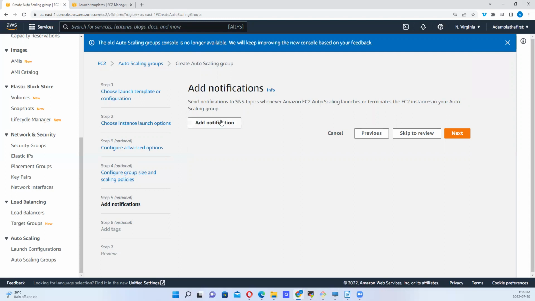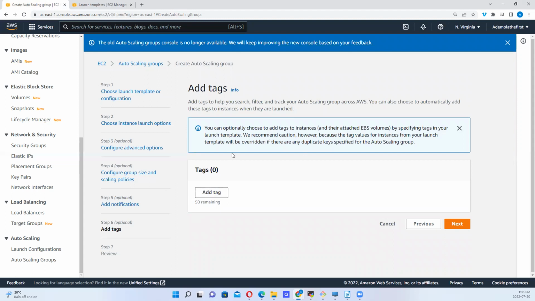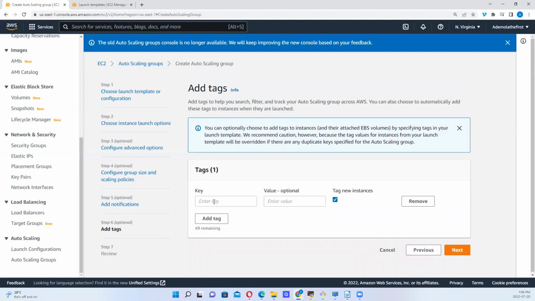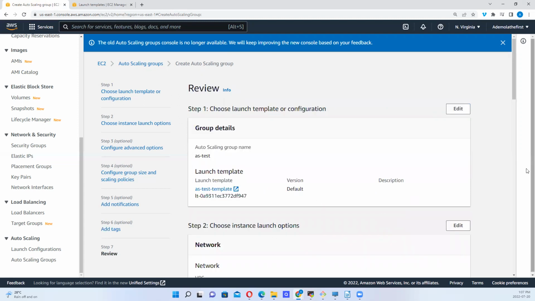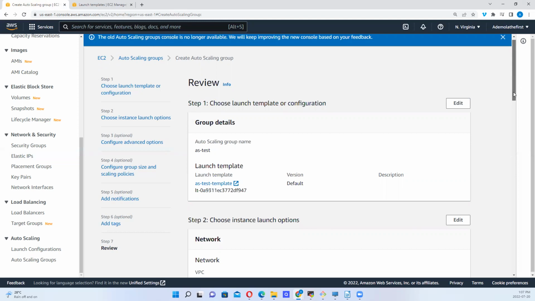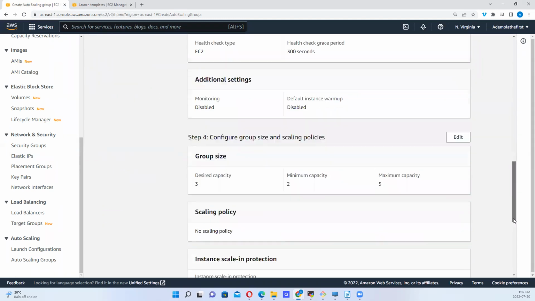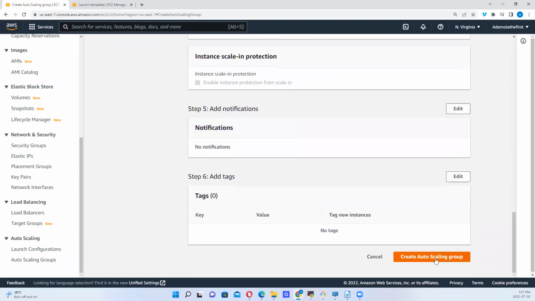If you want to add notification, it's possible to add notification. You set it up here. So you can click on next. If you want to add a tag, you can create several tags, maybe name or whatever field you want, and you set up a value. So these are options you can consider. Now let's go ahead and review everything we've done. Once we review, you want to create the auto scaling group.